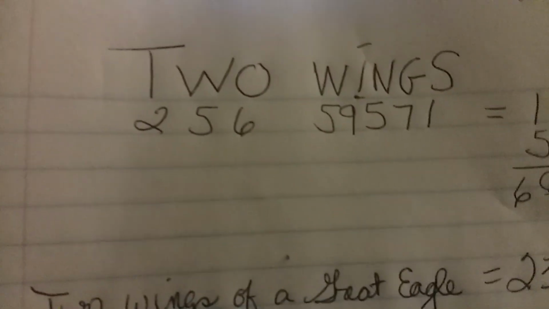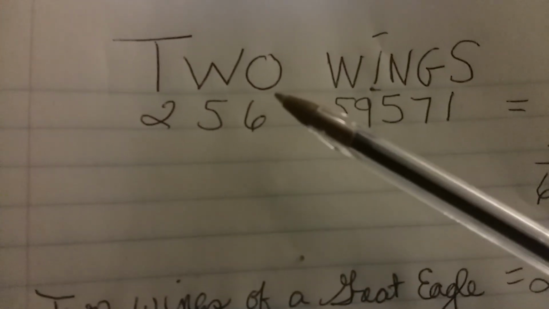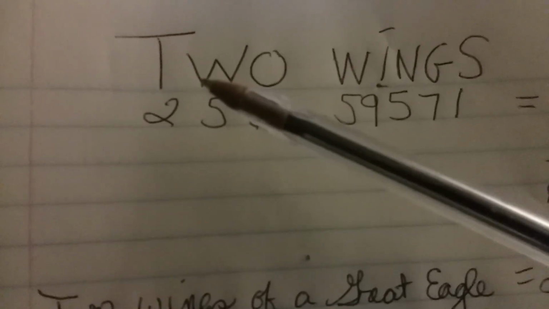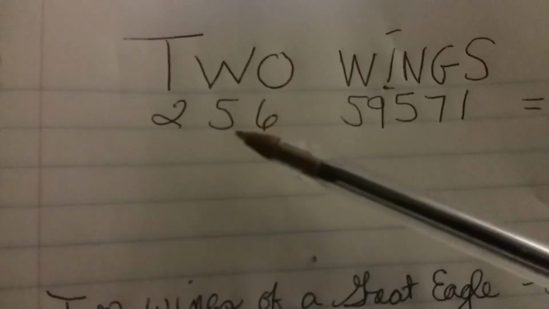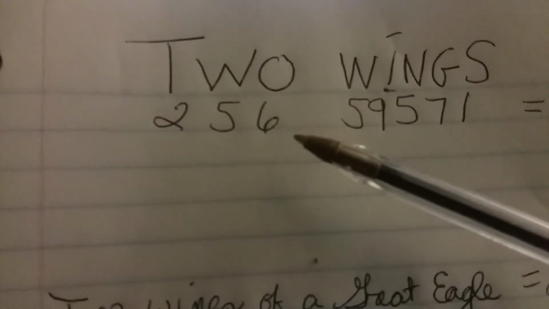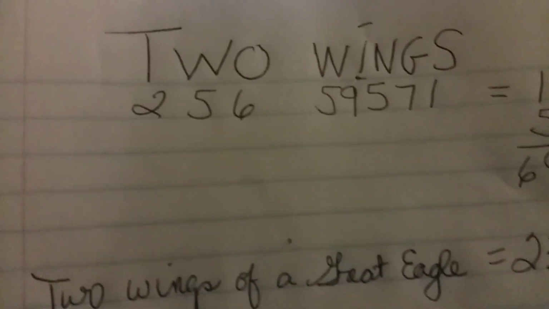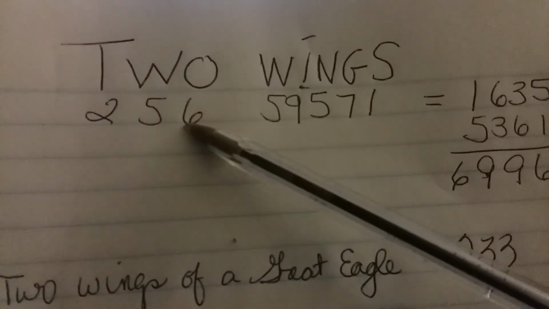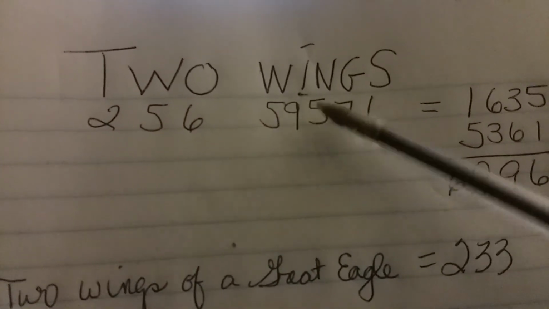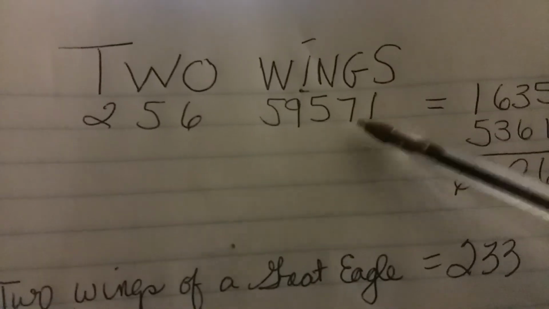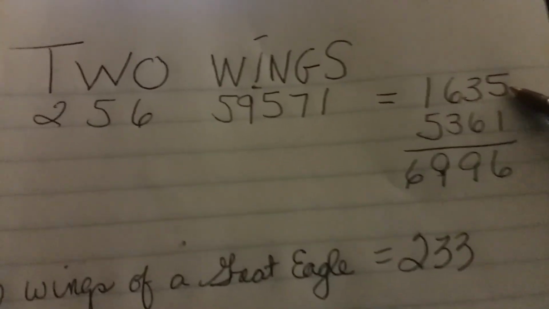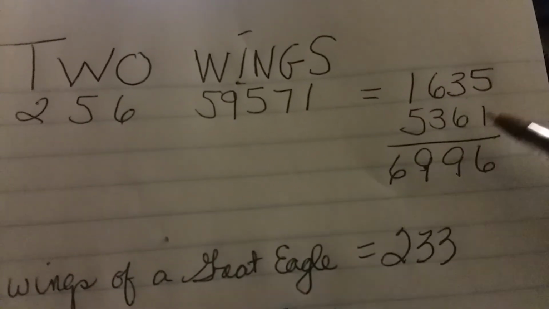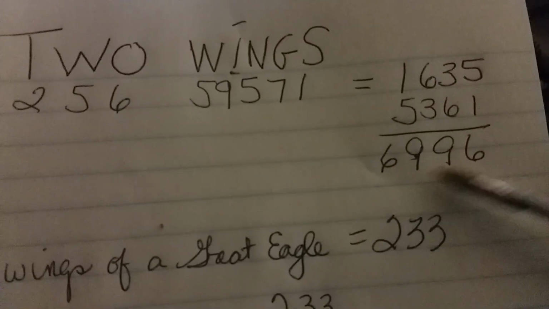Okay, so first of all, take the word two, shrink it down to its smallest value, the letters, like T is 20, W is 23, 2 plus 3 is 5, O is 15, 1 plus 5 is 6. Do that with the word wings. And then multiply 2 times 5 times 6 plus 5 times 9 times 5 times 7 times 1. And it's going to equal 1635. And if you add that to its reverse, 5361, you're going to get 6996.